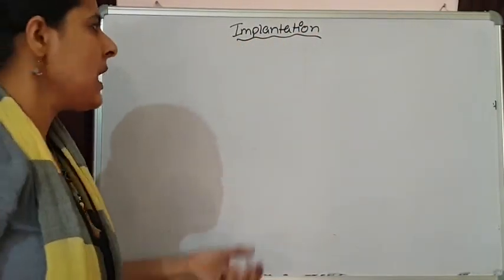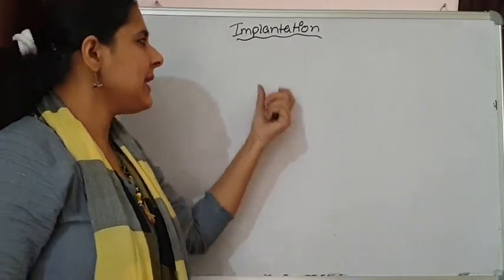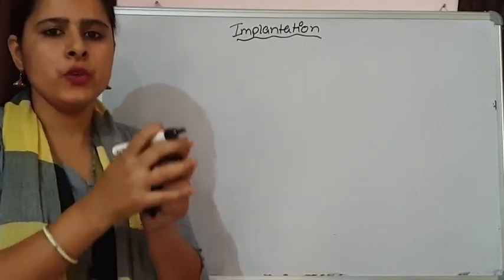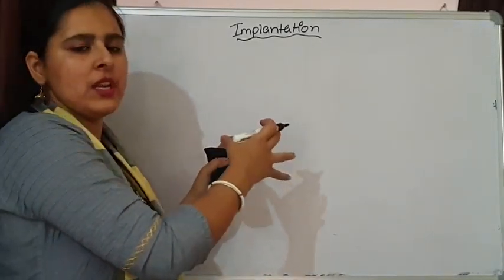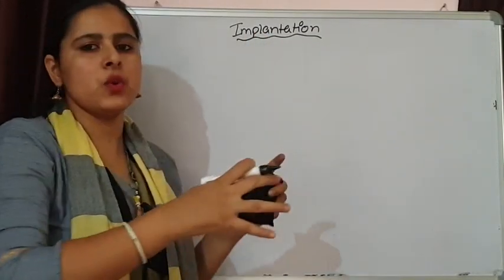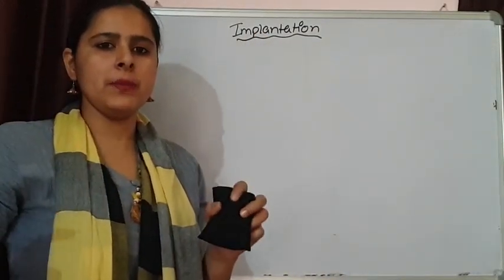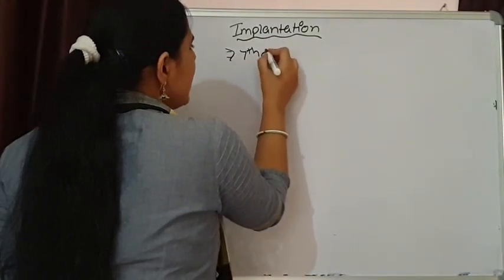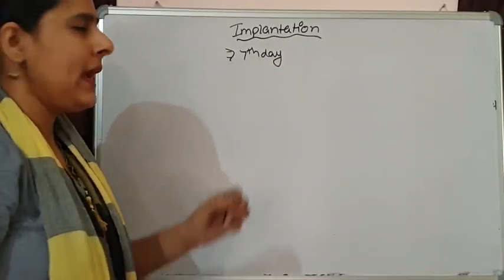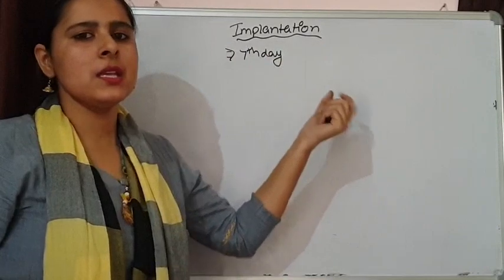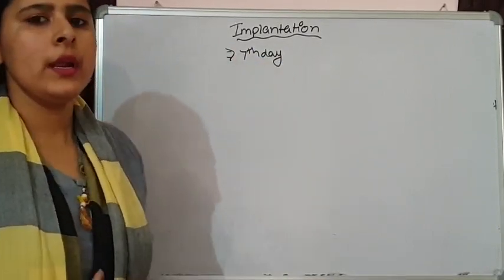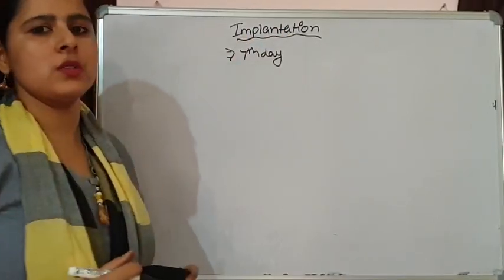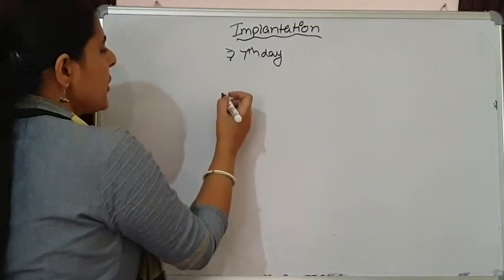Implantation simply means that after the formation of the blastula, that structure is going to fix or attach itself with the endometrium of the uterus, and it will remain at that position till this embryo develops into a fully formed baby. The time period when implantation takes place is almost the 7th day after fertilization. It can be 7 to 10 days. At this time, implantation is going to take place. There is a sequence of changes that undergo during the process of implantation. How is implantation going to take place?